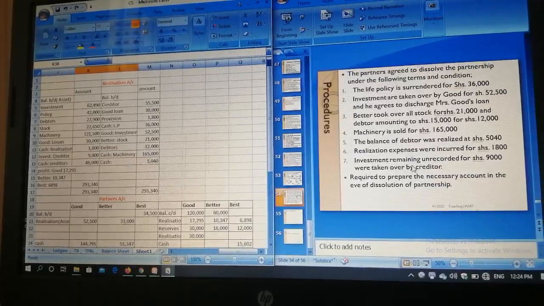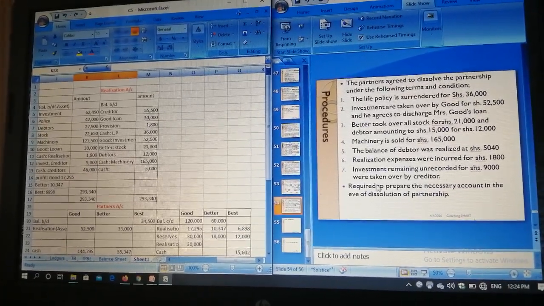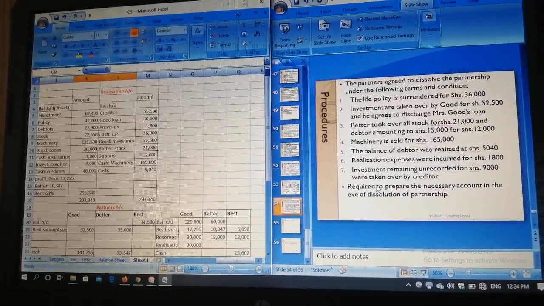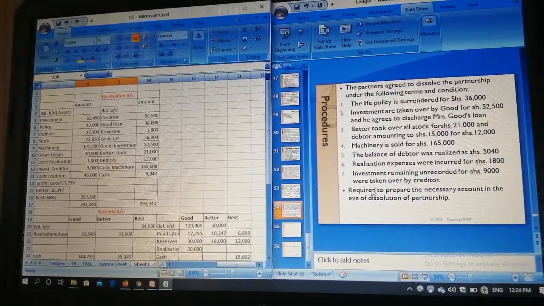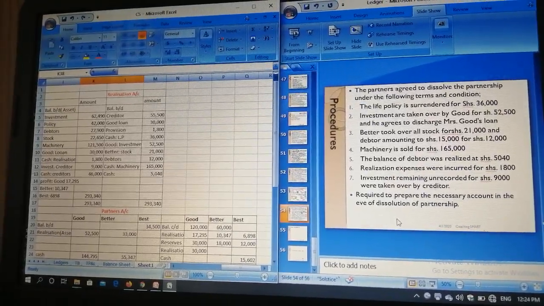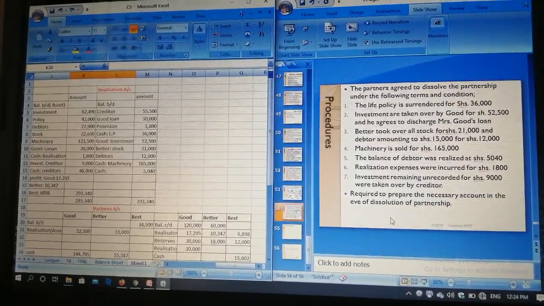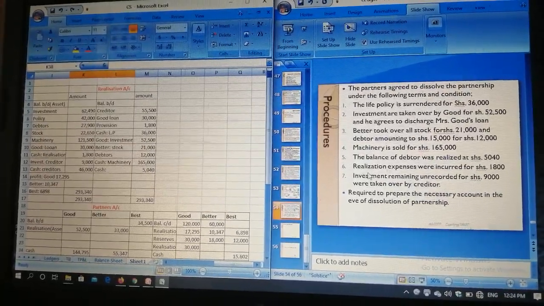Balance of debtors was realized at 50/40. Realization expenses were incurred for shillings 1,800. Investment remained unrecorded for shillings 9,000 were taken over by creditor. Required to prepare the necessary accounts in the books of dissolution of partnership. Now, this is the nature of the question.